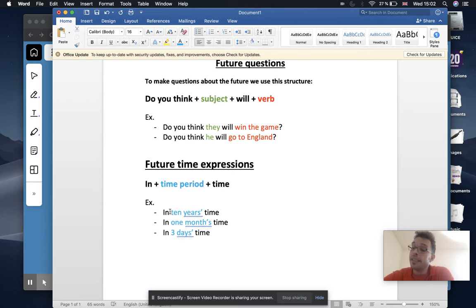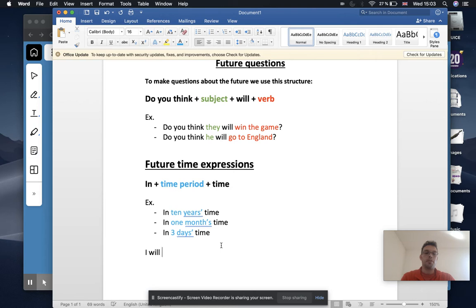It's like if I say in 10 years time, it's like saying de aquí 10 años. Okay, in 10 years time. All right. So that's a time expression in the future. So I'll give you another quick example of how we can use this in a phrase. Okay. I can say, I will be rich.